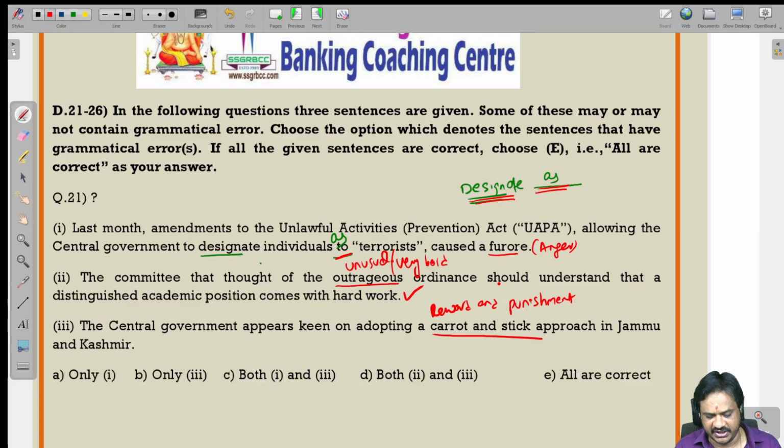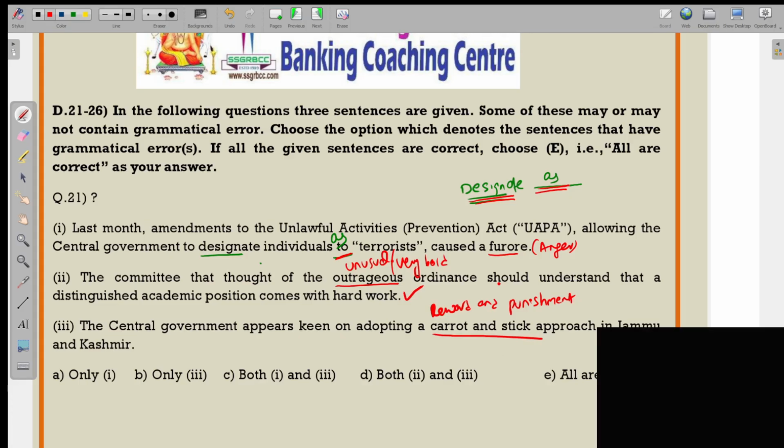That's why so many terrorist attacks have happened. Recently, the Pahalgam attack has also happened. Why? Because of the central government's carrot and stick approach. It is not very strict and it is not very loose. Because of that approach, terrorism has again come to the surface in the Jammu and Kashmir area.